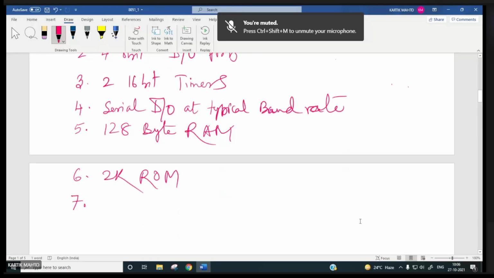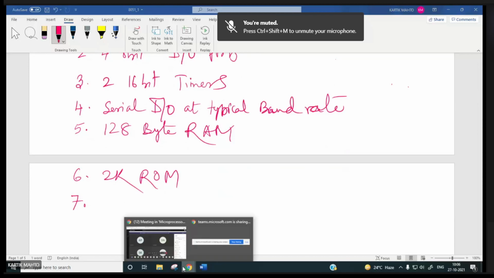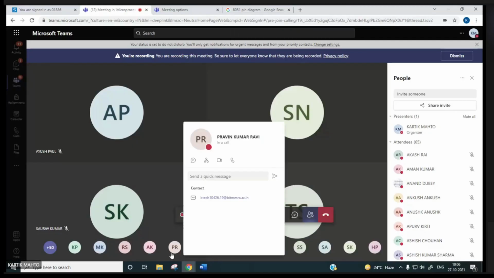Hello, have you people read anything about microcontrollers? Any feature you know of this 8051 microcontroller?